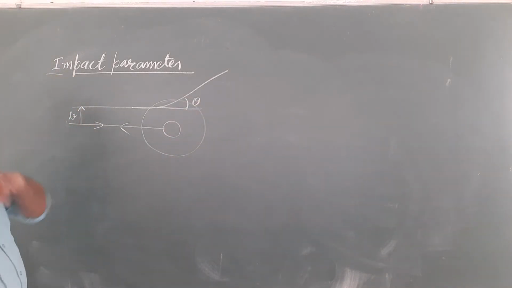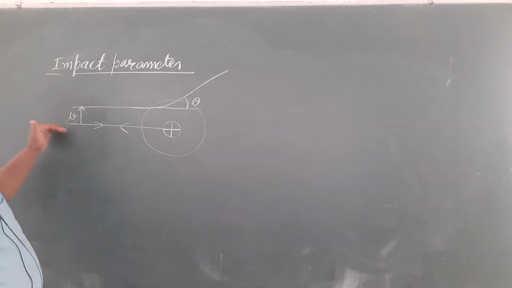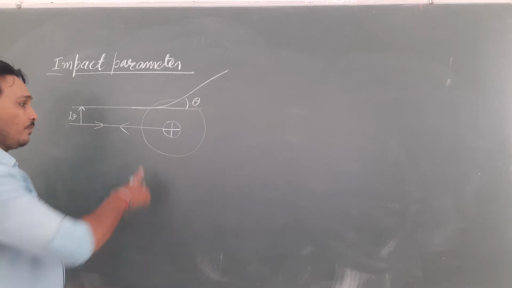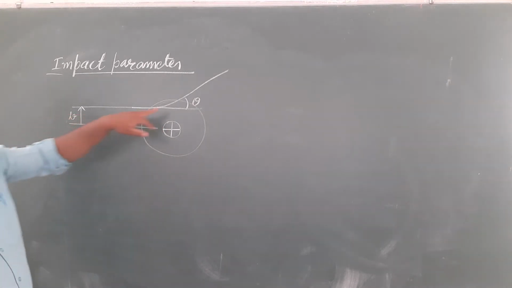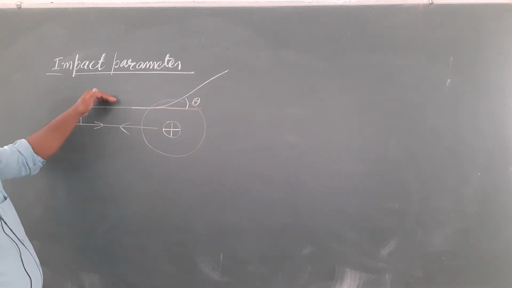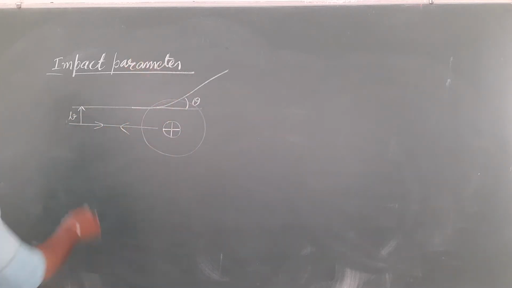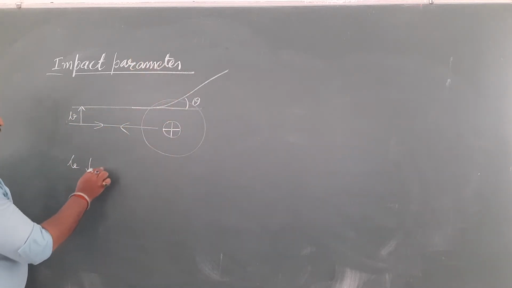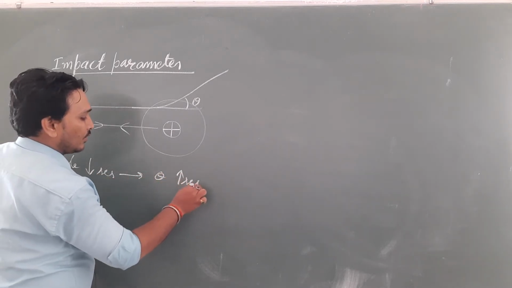Is it clear? So this is your nucleus of gold foil, and this is the alpha particle which retraces its path. Now if we talk about the relation between b and theta, if b becomes smaller, then the alpha particle becomes closer to the nucleus, and the deflection will be larger. So if b decreases, then theta increases.